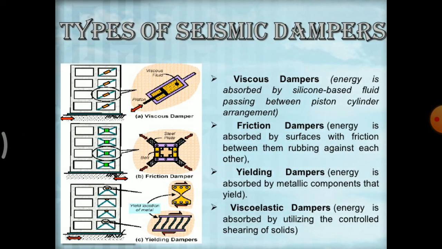The next are the types of seismic dampers. Viscous dampers: energy is absorbed by the silicon-based fluid passing between the piston cylinder arrangement. Next is friction dampers: energy is absorbed by the friction between surfaces rubbing against each other. Yielding dampers: energy is absorbed by metallic components that yield. And viscoelastic dampers: energy is absorbed by utilizing the controlled shearing of solids. So these are the different types.